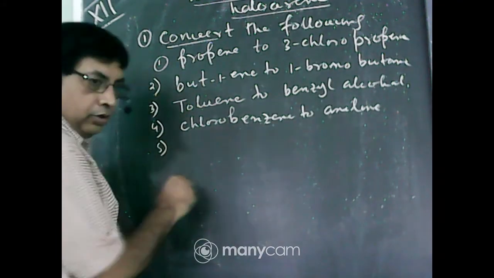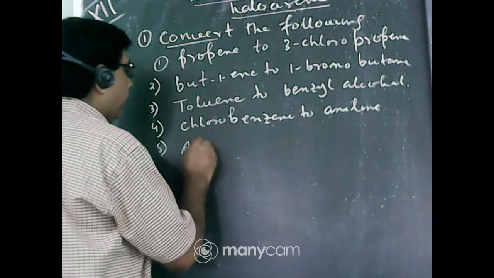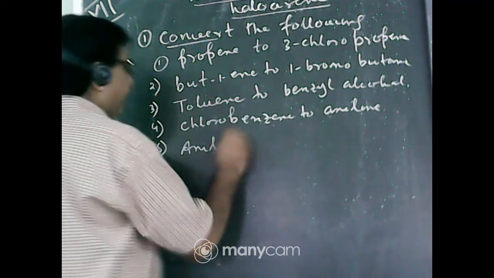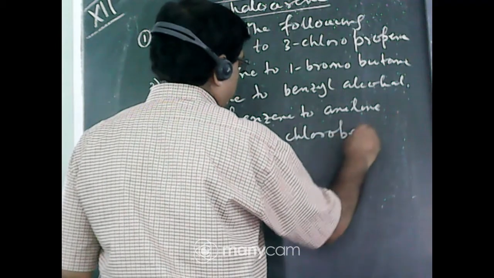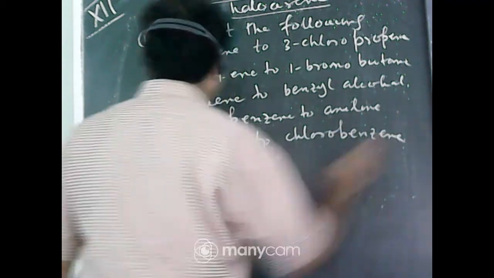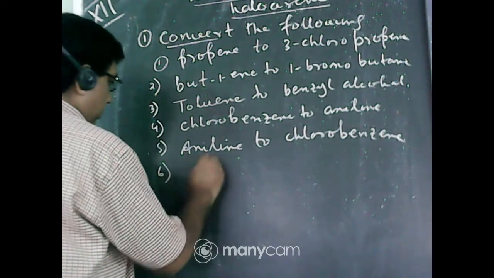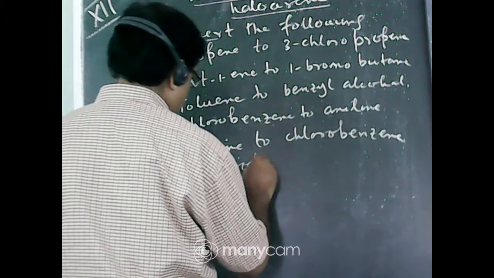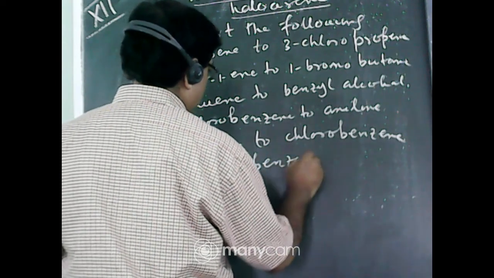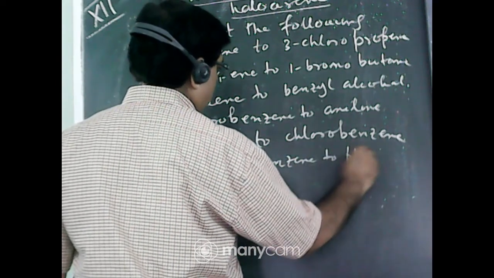Number 5, aniline to chlorobenzene. Number 6, chlorobenzene to phenol.